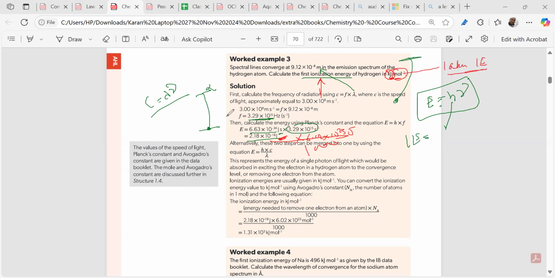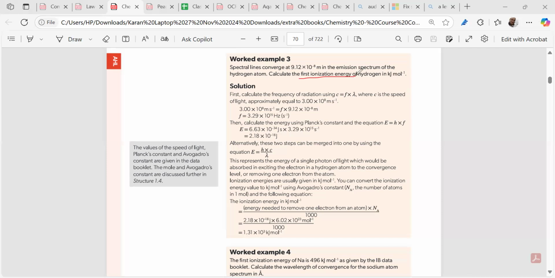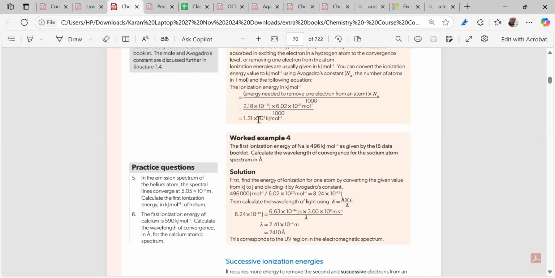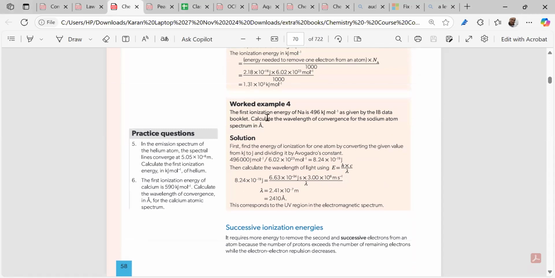When you get that energy, we plug it into the formula E is equal to h nu to find out the frequency. Vice versa questions will also be there. The first ionization energy will be given, and you have to calculate the wavelength and so on. Do you get my point?